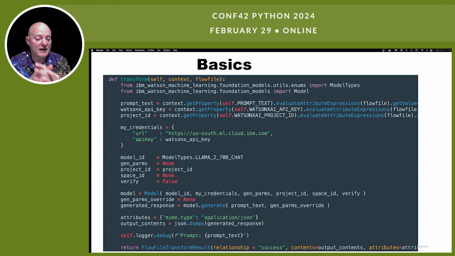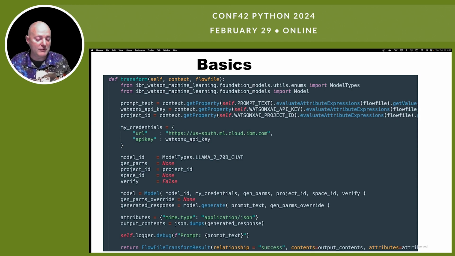The flow file is any file that's coming into the system. If I want to change it, remove it, make my own, it's important to get that in. So I get those properties in, set my credentials. I have some libraries from IBM to use. I call it, convert the response to JSON, and just return it here with the success.